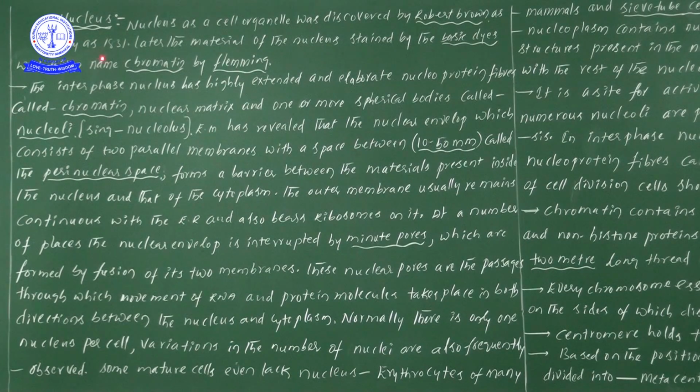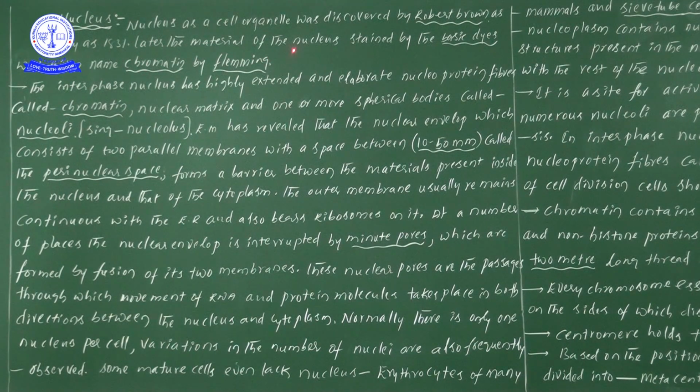As early as 1831. Sometimes the year is also important, so try to remember the year also: 1831. Now let me ask one question. Who discovered the nucleus? Robert Brown. Robert Brown discovered the nucleus for the first time, in 1831.